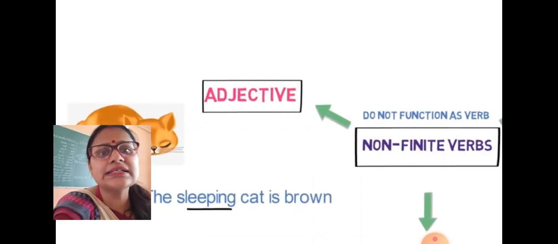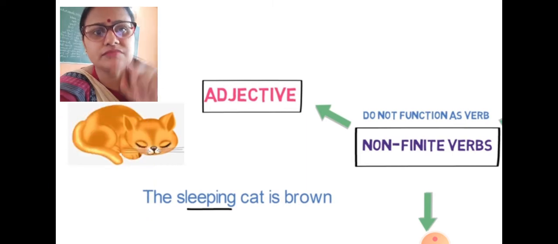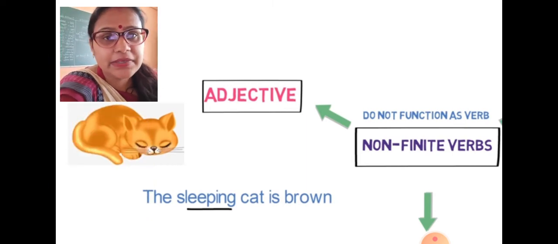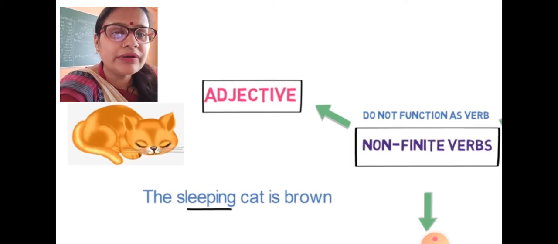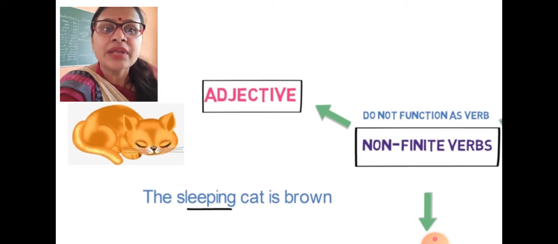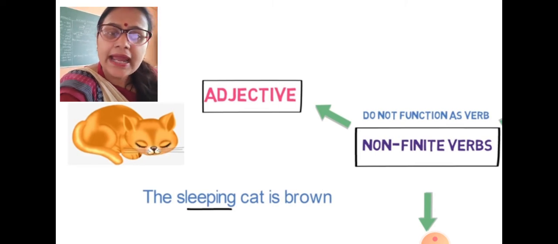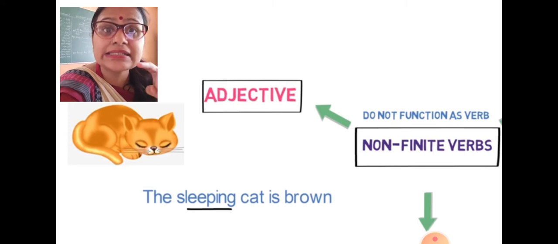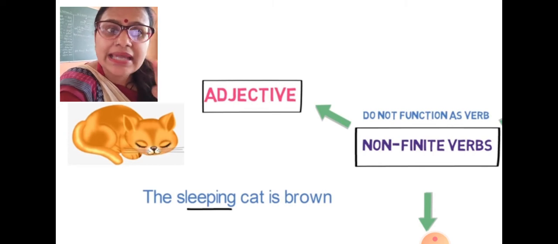How? Let's discuss the adjective. You can see, the sleeping cat is brown. Sleep is a verb according to us. But if you read this sentence carefully, our subject is cat and we are giving more information about this cat, that this cat is a sleeping cat. So the sleeping cat is brown.